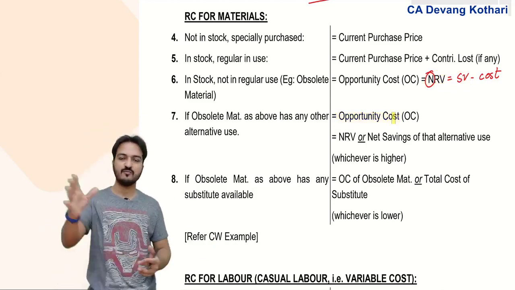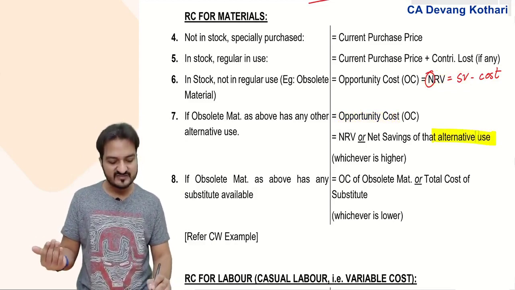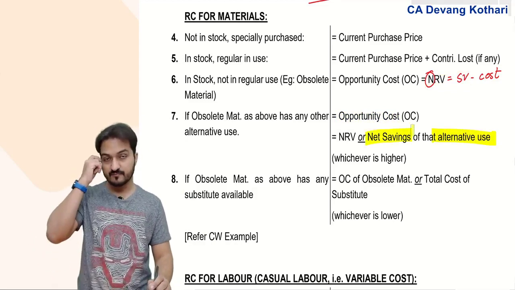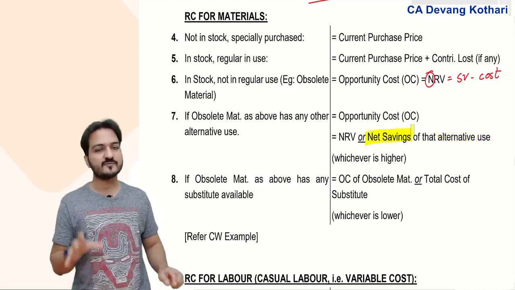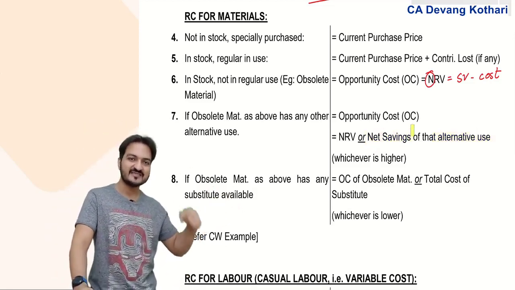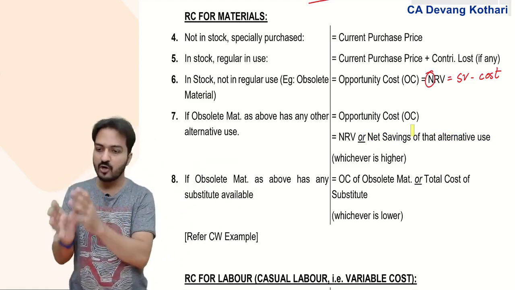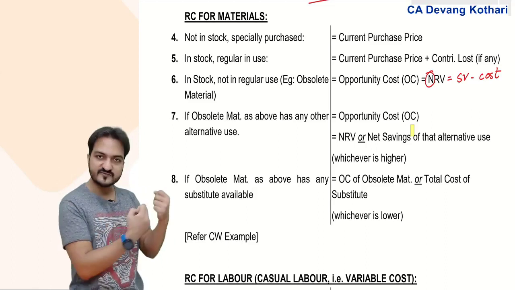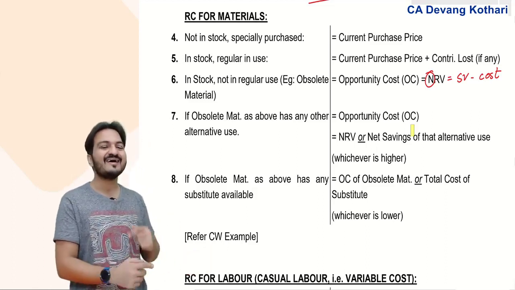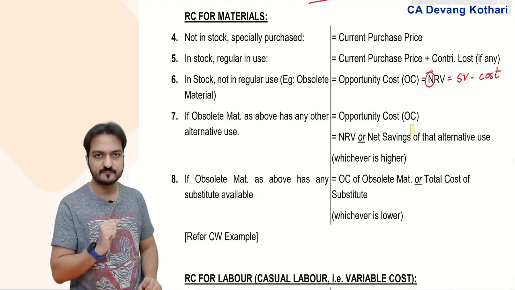If I use it in the alternative use, I will save something. Maybe I can use the obsolete material in place of some other goods so that I can save the purchase cost of those other goods.